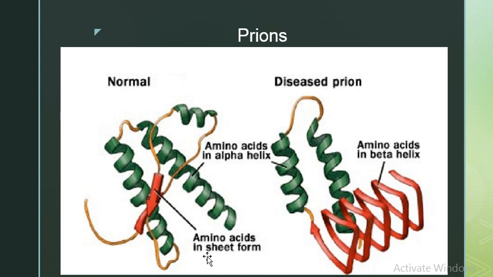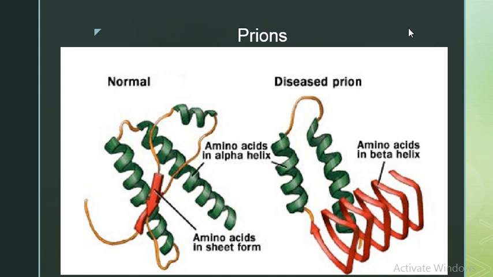But as compared to alpha helical, proteases easily act on and destroy denatured normal protein without causing disease. Proteases can work on the normal protein, but proteases cannot work on prions. Why? Due to their structure. Here the structure is normal, alpha helical, but here the structure is abnormal, we call it beta pleated structure.